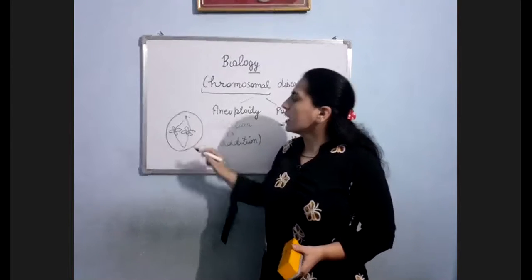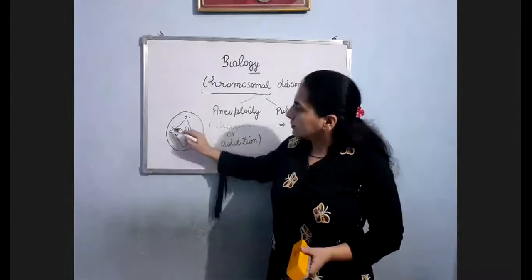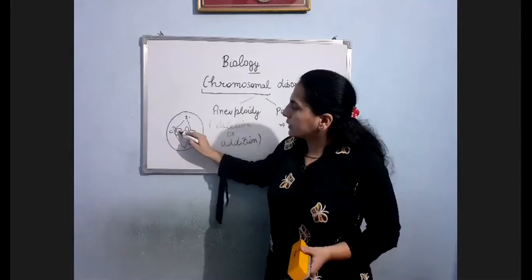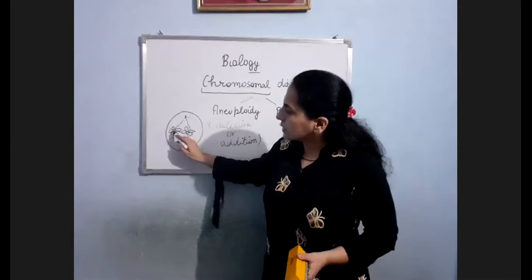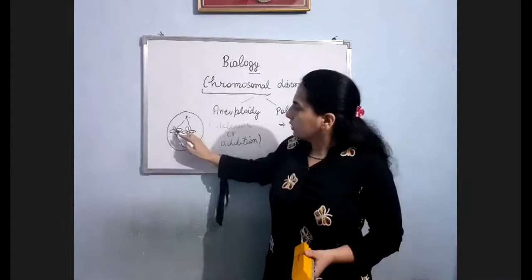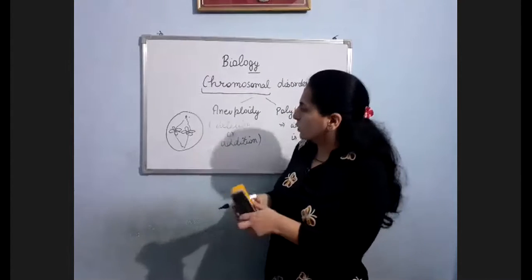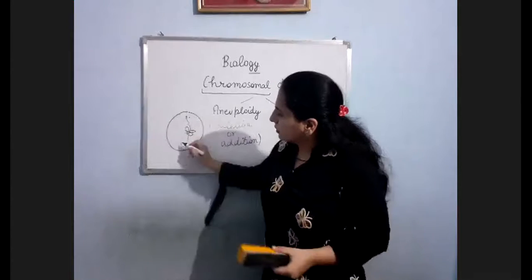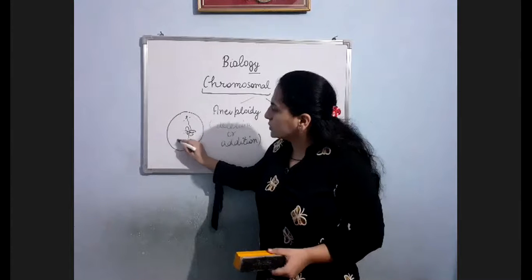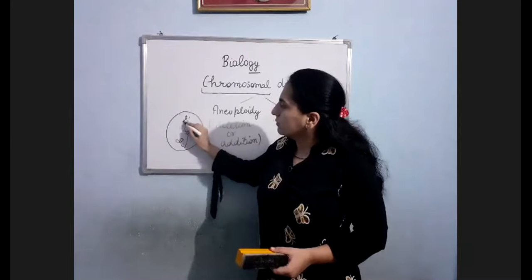Now, what used to happen in anaphase? These two sister chromatids start moving to the opposite poles. This sister chromatid will move to this pole, and this chromatid will move to this pole. So in normal conditions, just see what is happening. One chromatid will move to this pole, and the second will move to this pole.